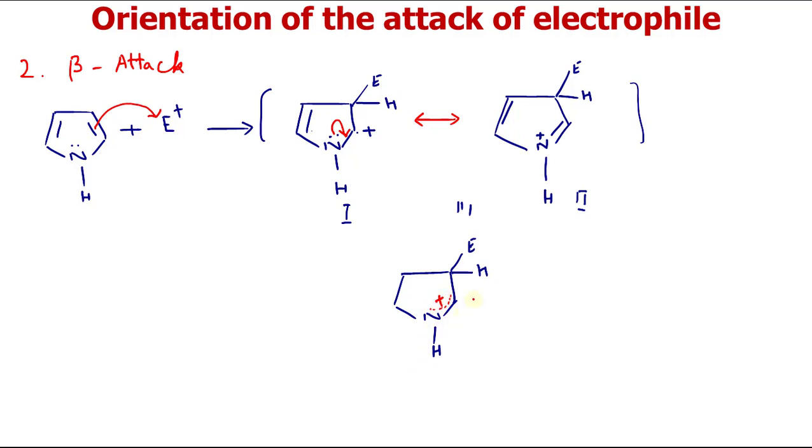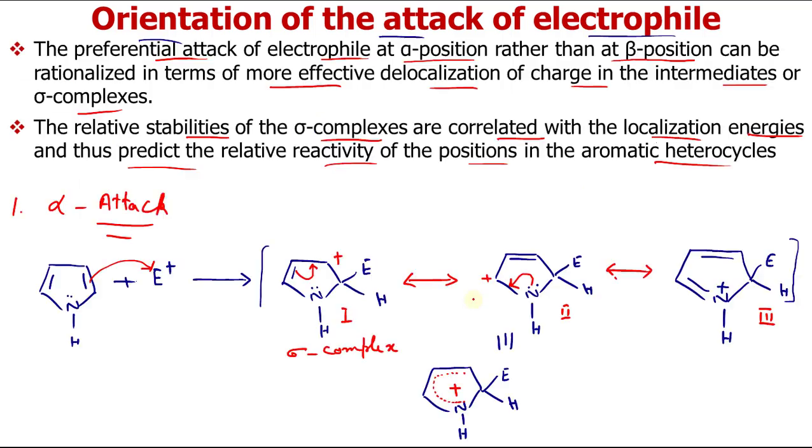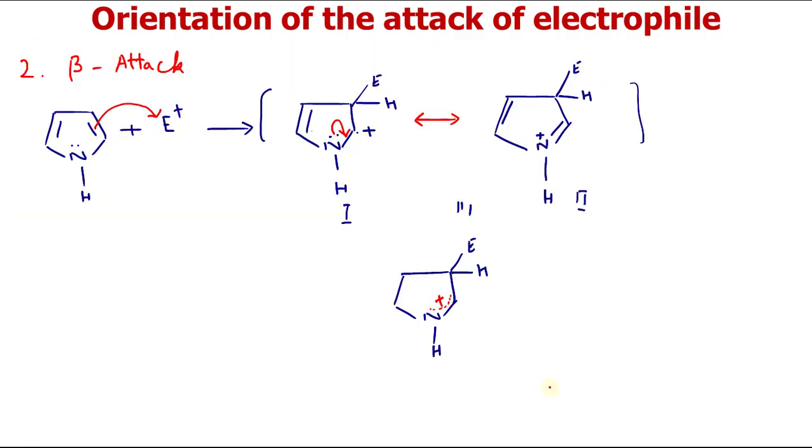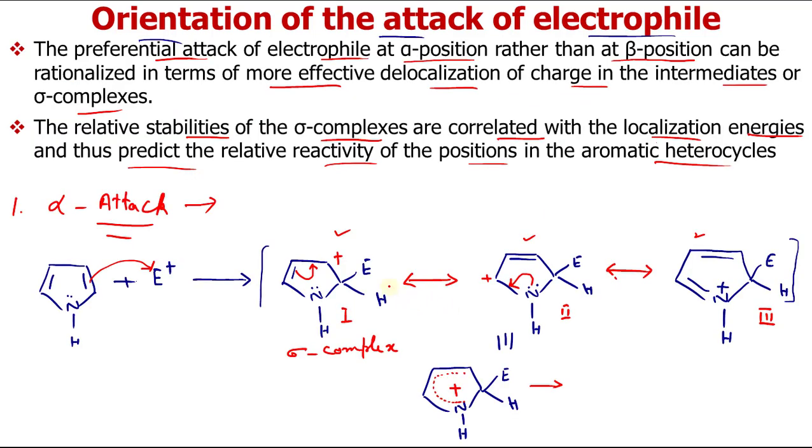You can see when the attack was at alpha position, it has three resonating structures and delocalization of charge was more, whereas in case of beta attack there are only two resonating structures possible, and this positive charge is dispersed only to fewer atoms compared to the attack at alpha position. So this alpha attack stabilizes this sigma complex.